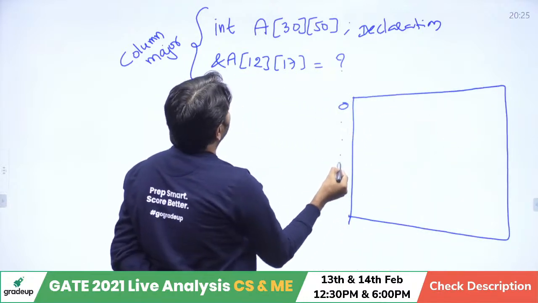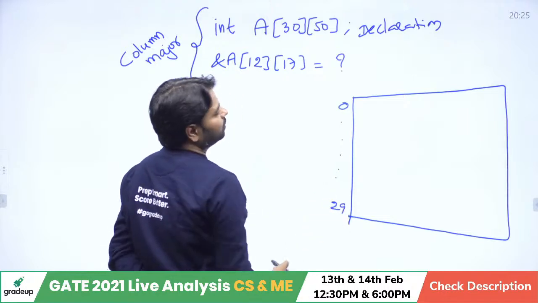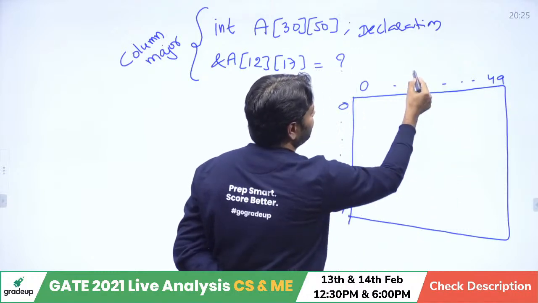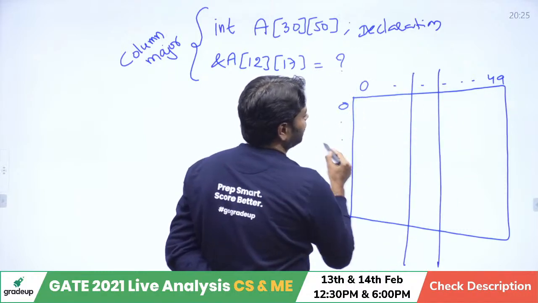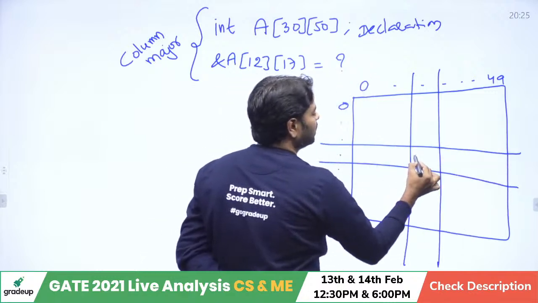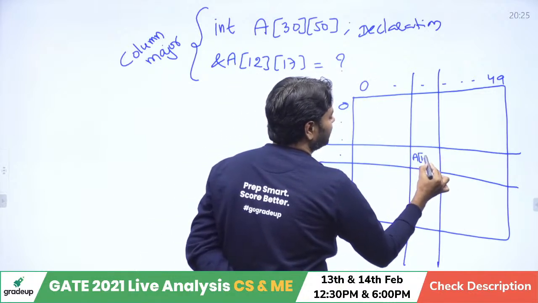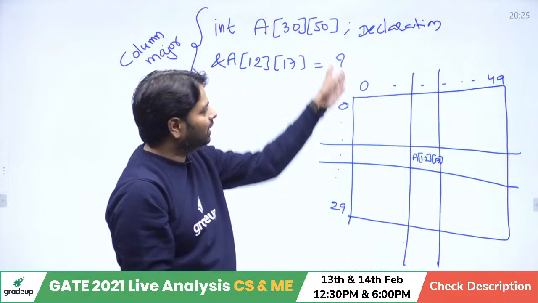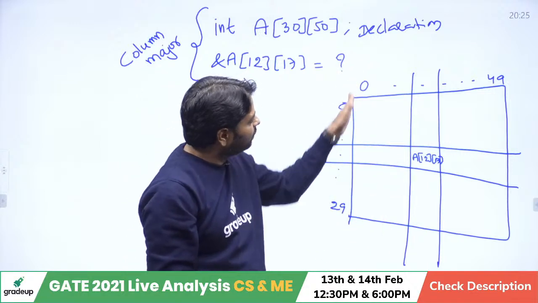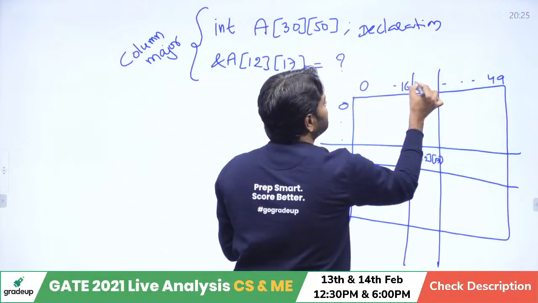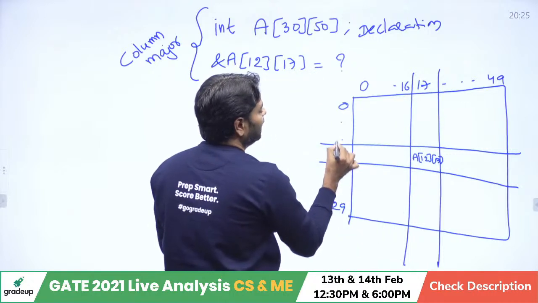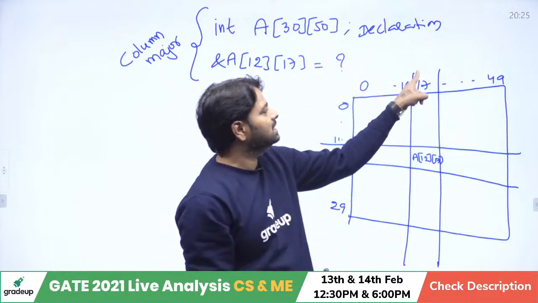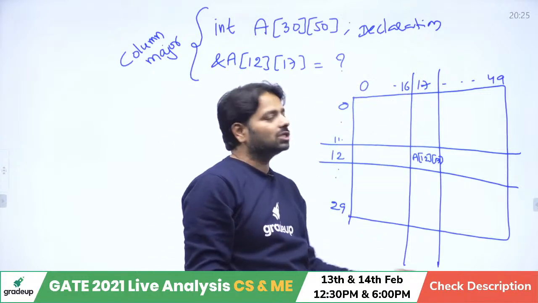The rows will go from 0 to 29, and columns 0 to 49. Now somewhere here is the element you are looking for, let's say A of 12, 17. Now the memory is stored column-wise. So if you want to reach here, first 0 to 16 columns are stored first, then the 17th column will start.